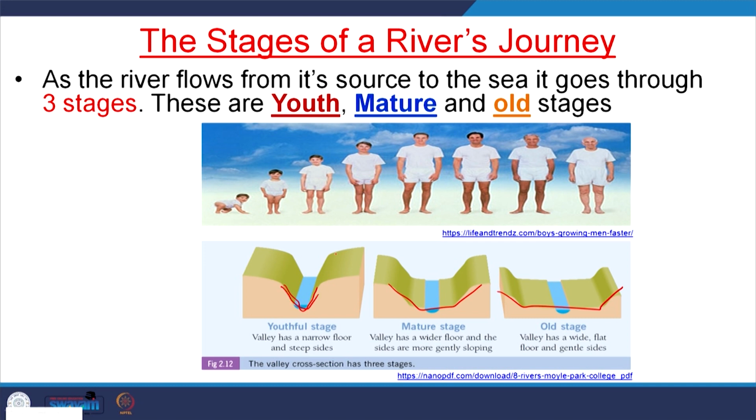Similarly, in this journey from youth stage through mature stage to old stage, there will be modification in channel morphology, in the amount of water, the amount of sediment, and the style of transportation. Each and every aspect of a channel is modified from youth stage through mature stage to old stage, and that is why geomorphic features, either depositional or erosional, are characteristic of a particular stage of a river.